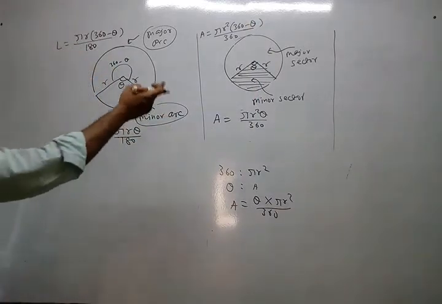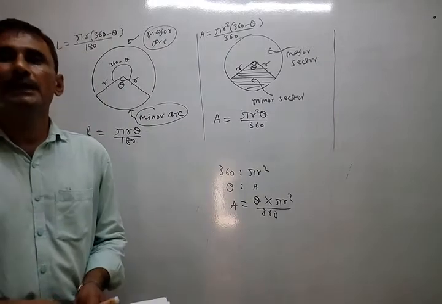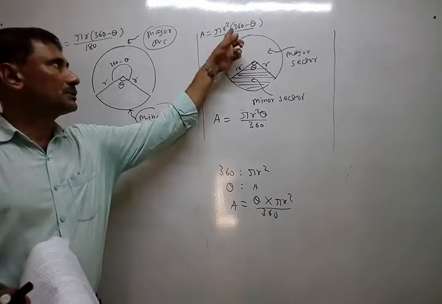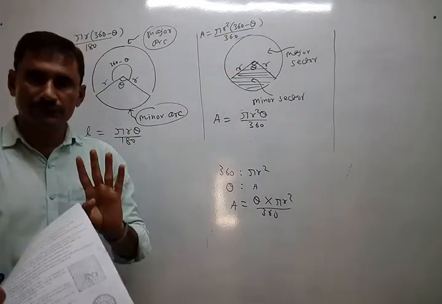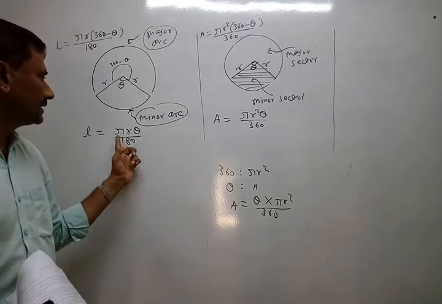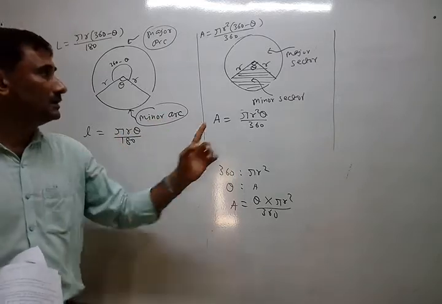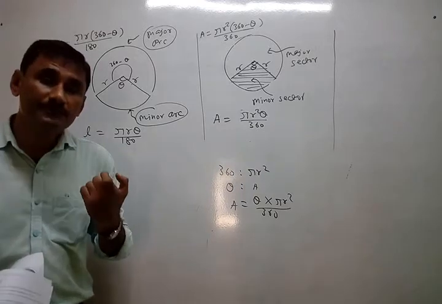So if you use reflex angle, then automatically you get area of major part also. Just like major arc, you can find major sector also. So understand? So this is the second formula. This is first: pi r theta upon 180, length of arc. Pi r square theta upon 360, area of sector.